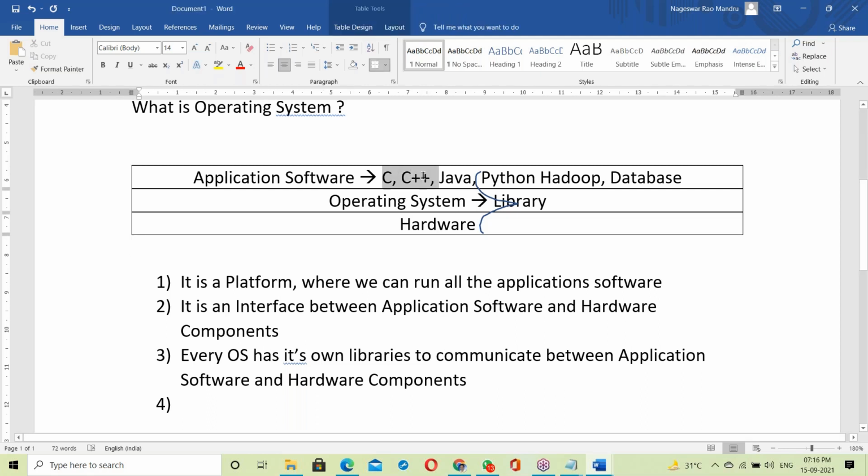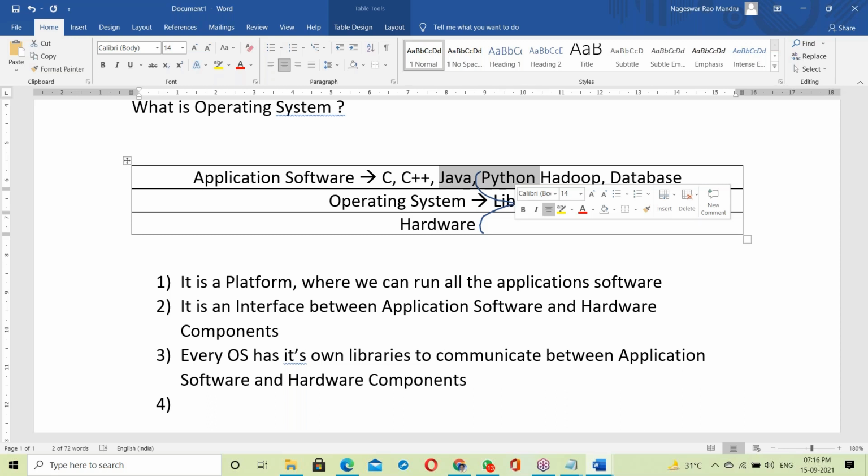Suppose it is C and C++, statically linking. Java and Python, dynamic linking. Static link and dynamic link I'll explain later, in tomorrow's class. Static link and dynamic link, tomorrow I'll explain.